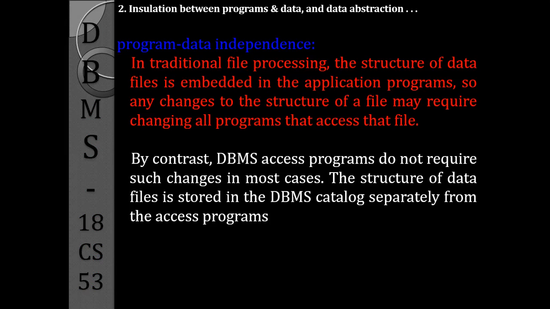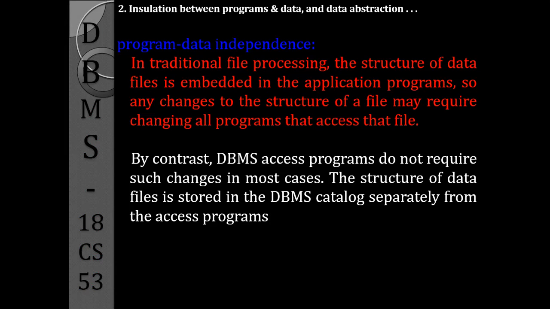But if we go for a database management system, the programs do not require such changes, because the structure of the data files is stored separately in the catalog, not directly connected with the programs which access those files.